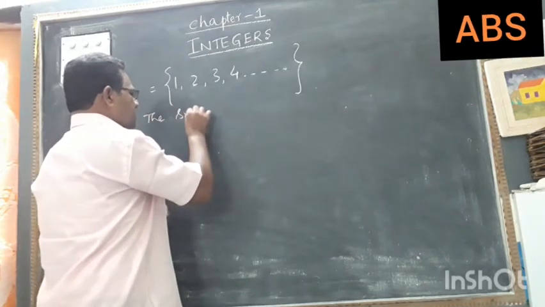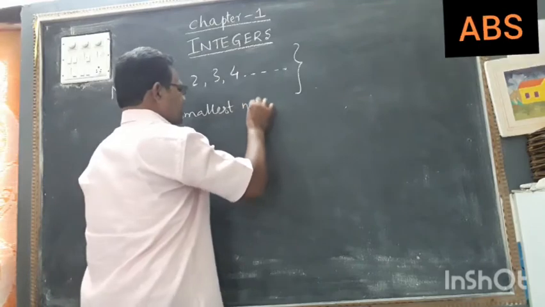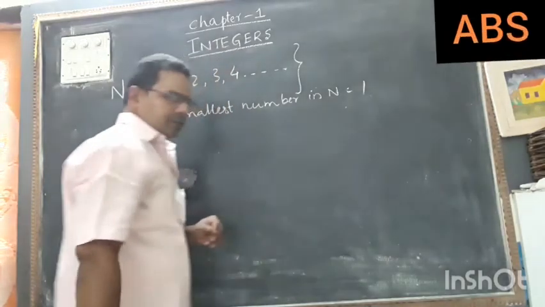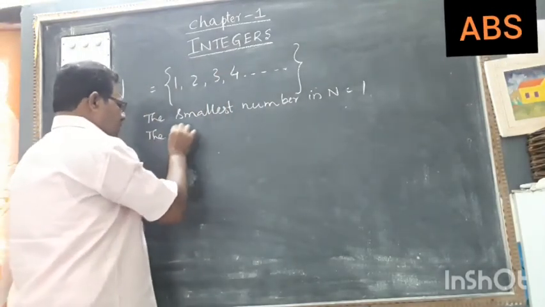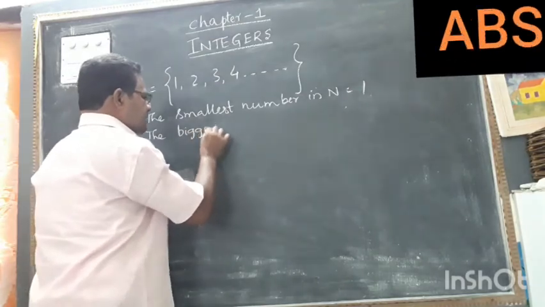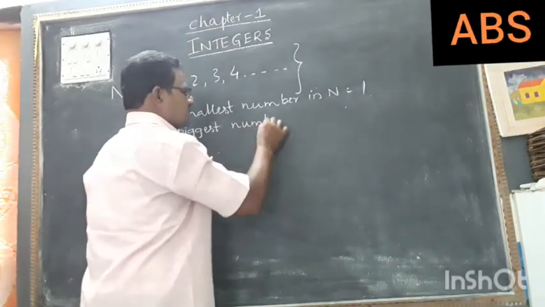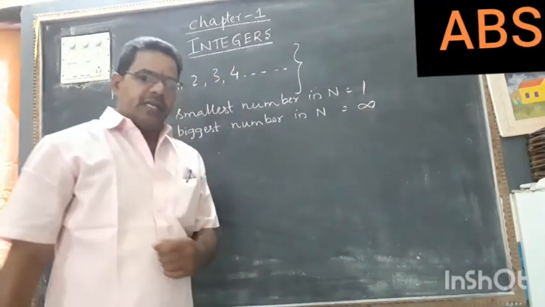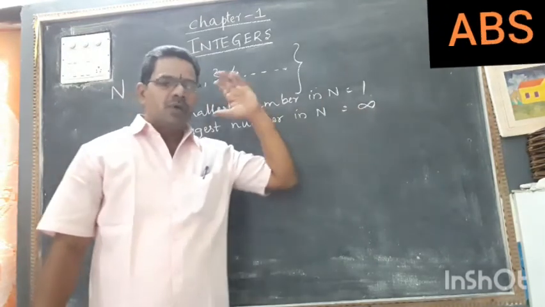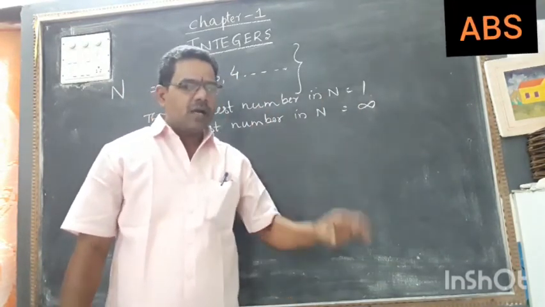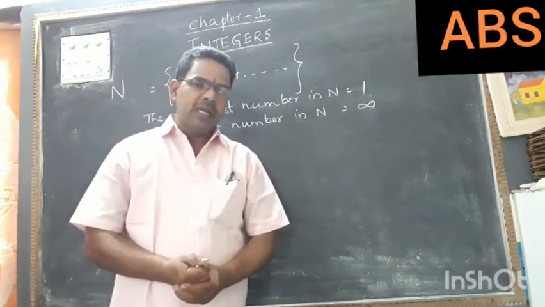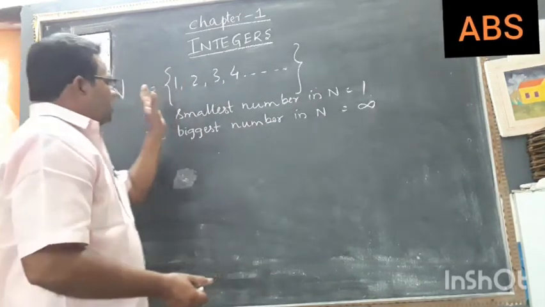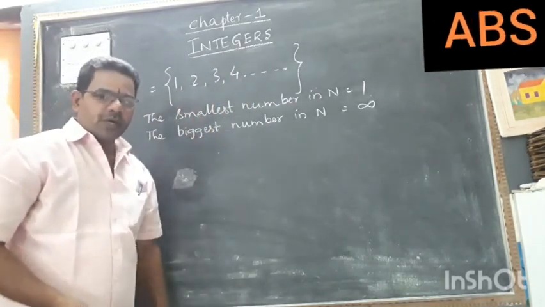So here we can write: the smallest number in the set of natural numbers is equal to 1, and the biggest number in the set of natural numbers is equal to infinite. We cannot find it because we have unlimited numbers. That's why it is not possible to get the biggest number. This set of natural numbers is denoted with N.